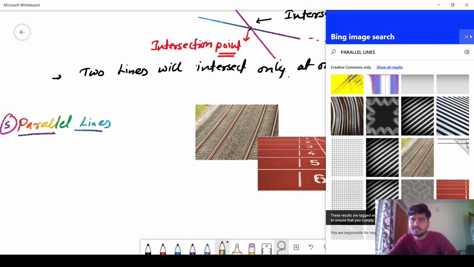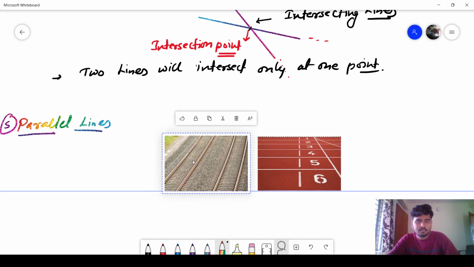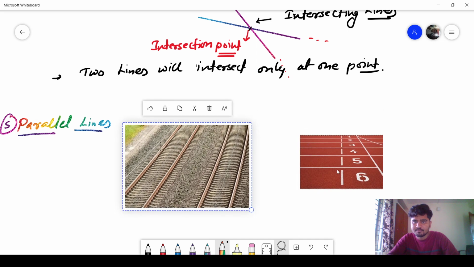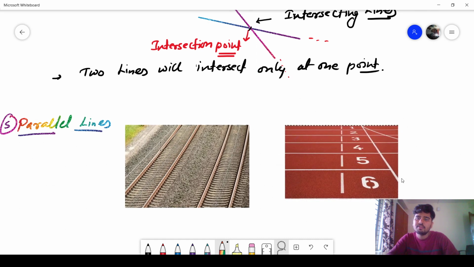Two daily life examples I am taking. If you look at the railway tracks, or the sports ground, first I will talk about railway tracks. Here this one is one track, this one is one side track, and this one is another side track. They will never meet each other. They will be parallel to each other. They will go on, but they will never intersect. There will be a fixed distance between them. The distance will not change. They will never meet each other. That means they are parallel.